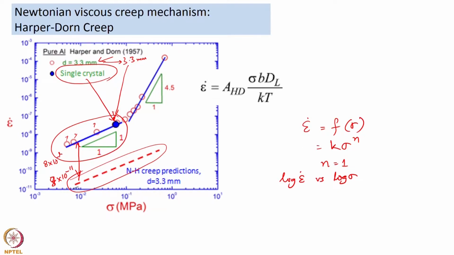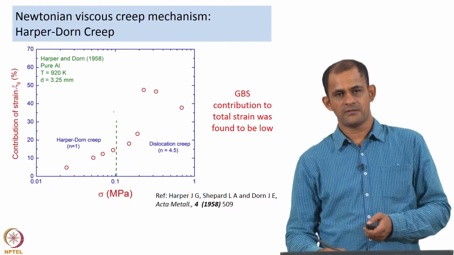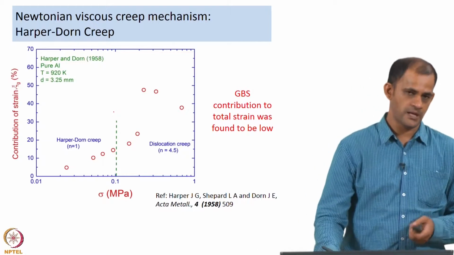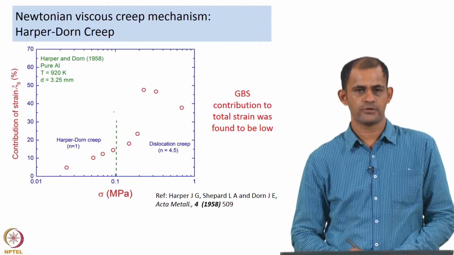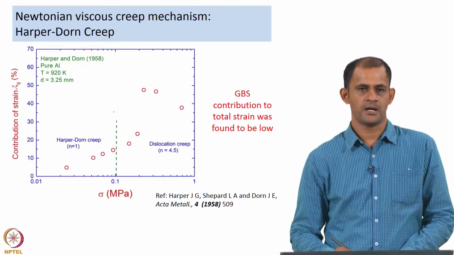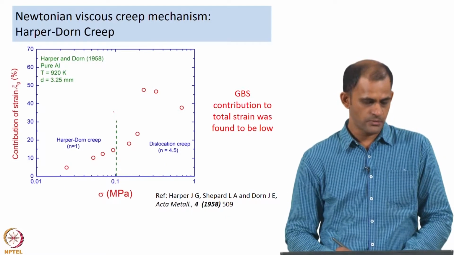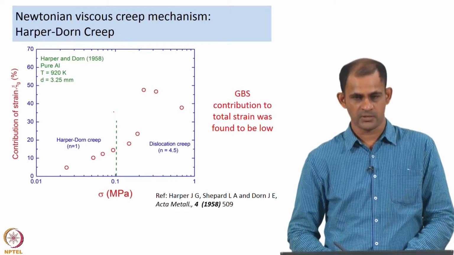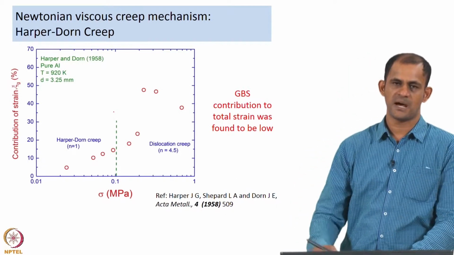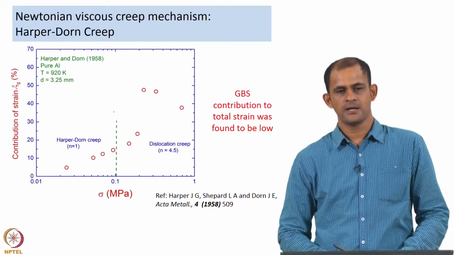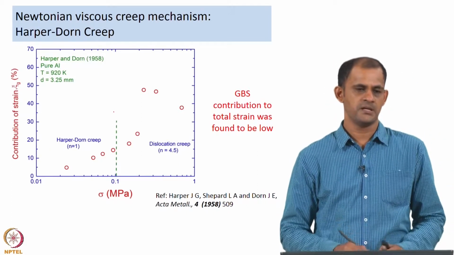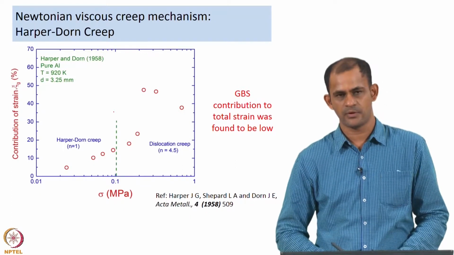That basically led them to propose that this is a new mechanism of creep, and it could be called the Harper-Dorn creep mechanism. Another validation of their observations came in a subsequent work, where they tried to determine the contribution of sliding, or the contribution of strain from the grain boundaries. So, they carried out something called marker experiments, and they looked at the marker displacements in the center of the grain and close to the grain boundary.